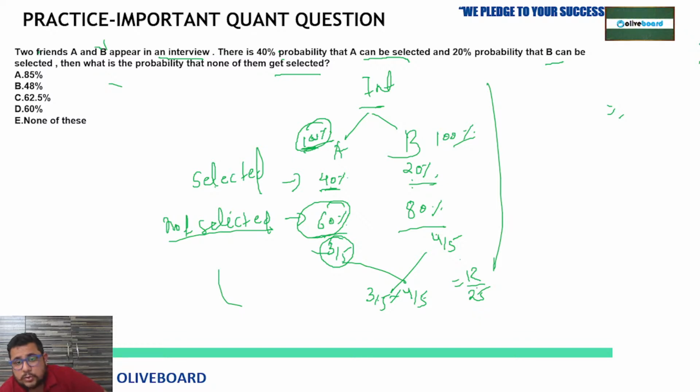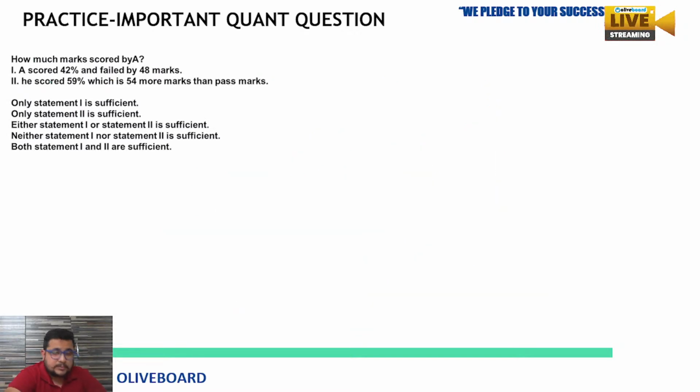Clear? So just solve it. 12 by 25, because probability is given in terms of percentage, so you can multiply by 100 here. So by 25, 4 times 100 cancel, 4 into 12 you will get 48. Option B is the correct answer here. Is this clear? Now let's move on to the next, another quantity based and the easiest question. This one is the easiest in today's session.